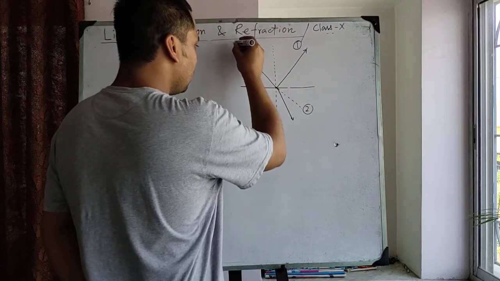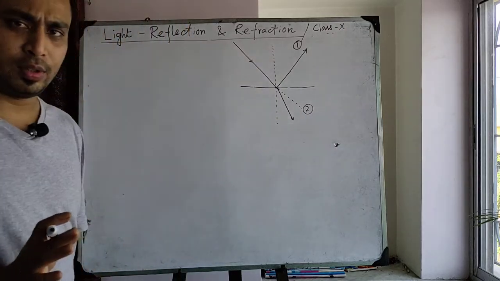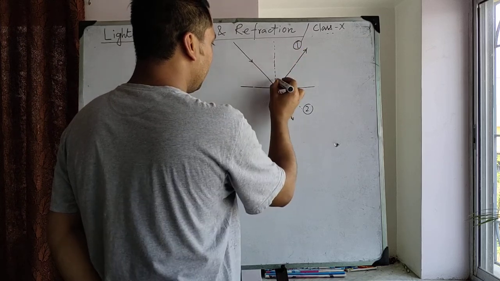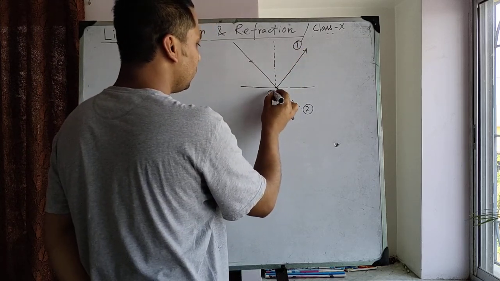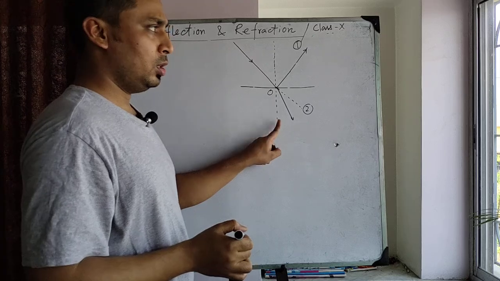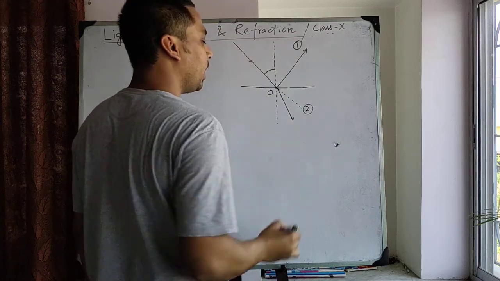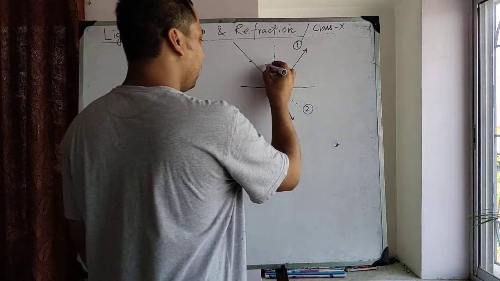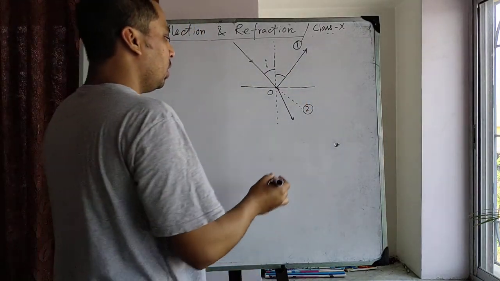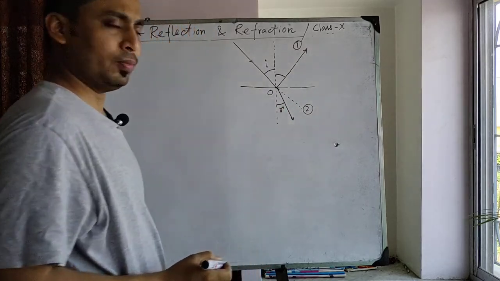So this is the point of incidence, this is the incident ray, this is the reflected ray, and this is the refracted ray. Okay, and if we draw a normal, that is a perpendicular at the point of incidence, then the angle made by the incident ray with the normal is called the angle of incidence, denoted by i. This is the angle of reflection. The angle made by the refracted ray with the normal is called the angle of refraction.